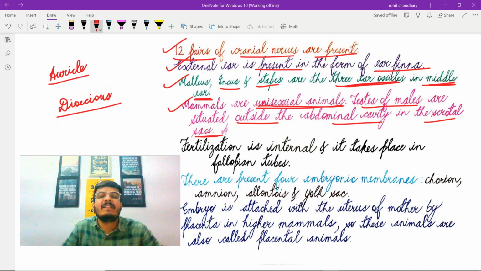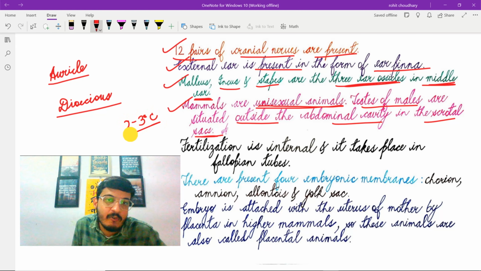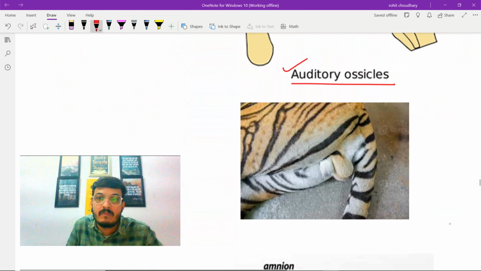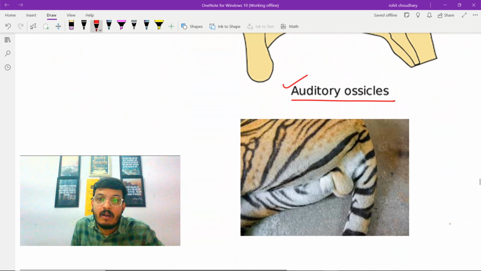So, why the testes are situated outside the abdominal cavity in the scrotal sacs? Because for the formation of sperms, the temperature required is somewhat lower than the body temperature. 2 to 3 degrees centigrade lower temperature is required for the production of sperm in case of mammals. That's why the testes are situated outside the abdominal cavity. As we can see, these are the testes of a tiger, and as you can see, these are situated outside the abdominal cavity.